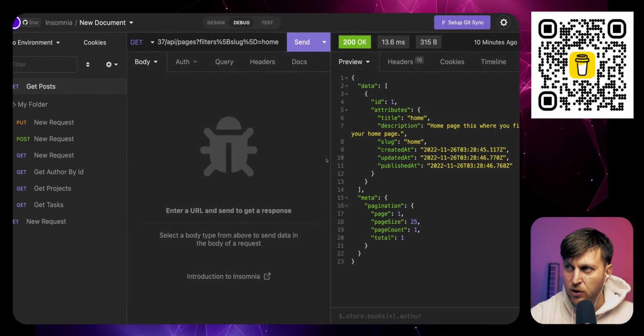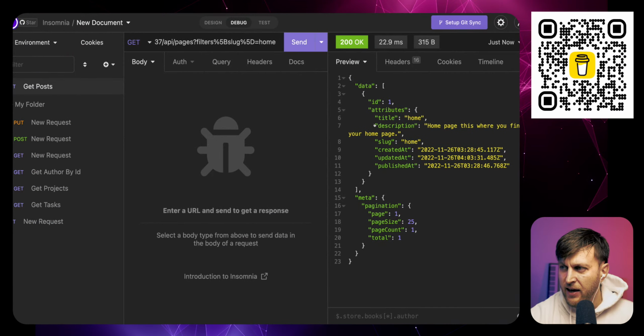Let's test it out. So I'm going to go to Insomnia. I'm going to click send. And notice we still only get title, description, and slug. We don't get any of that additional data. And the reason why is because the way Strapi works, it doesn't want you to automatically get everything. It's very similar to GraphQL in the sense that you have to specify what data specifically you want to get back to prevent underfetching and overfetching. And that's the cool part about it. And so we're about to do that.